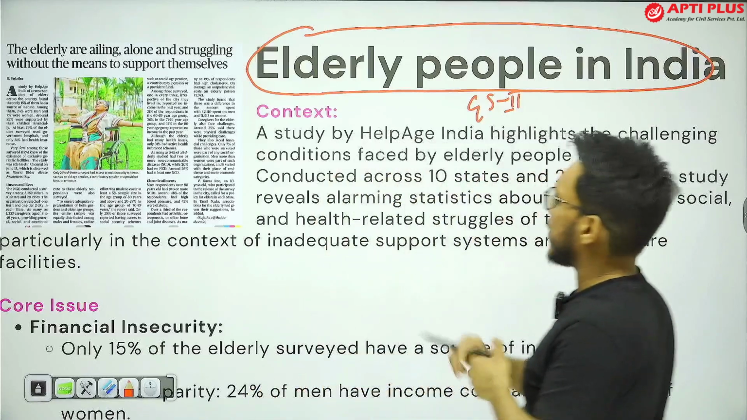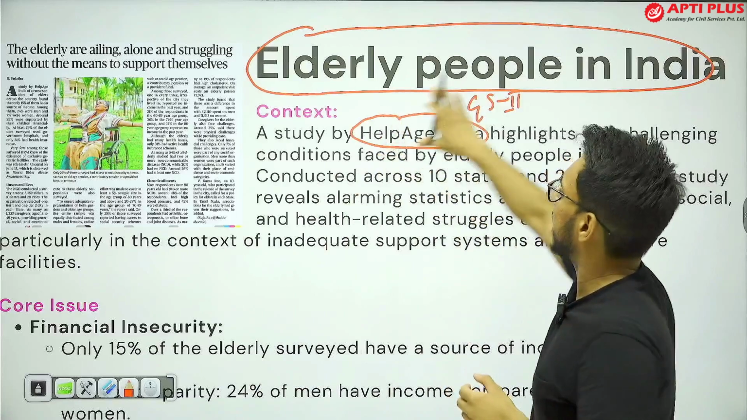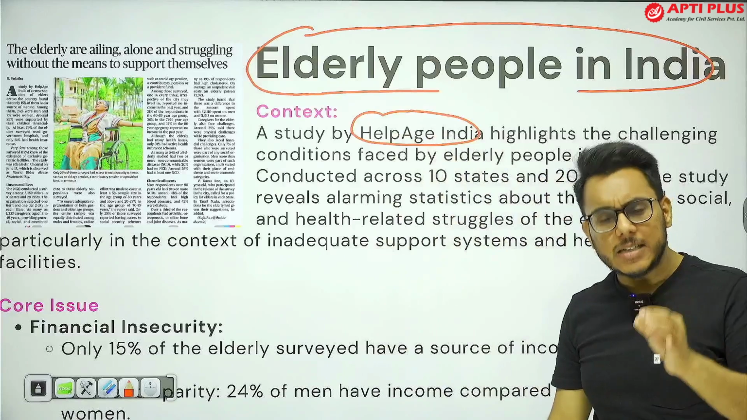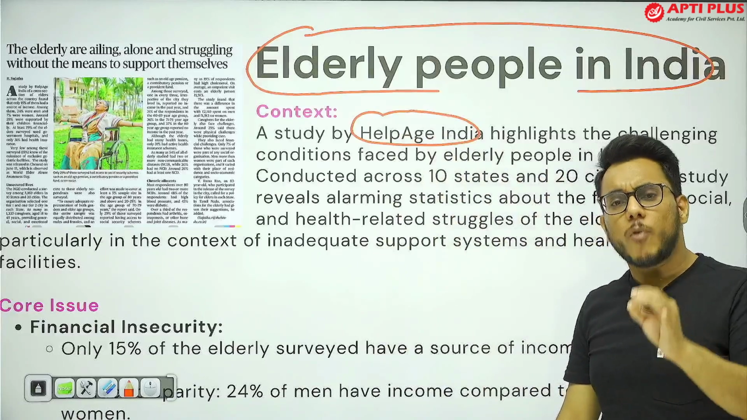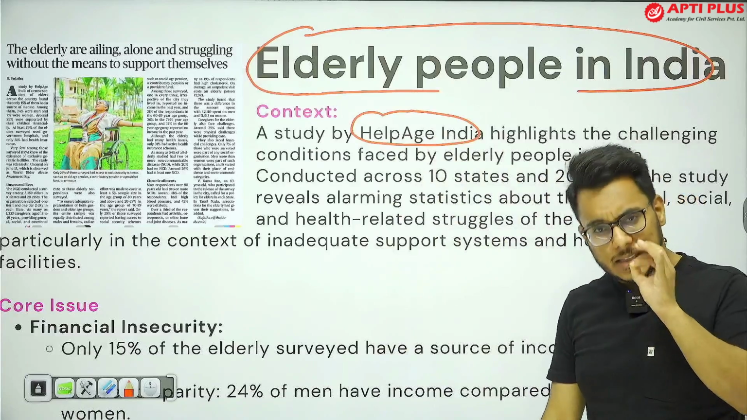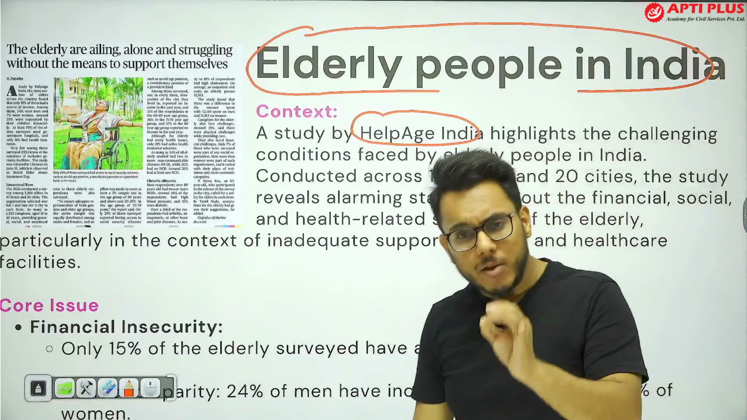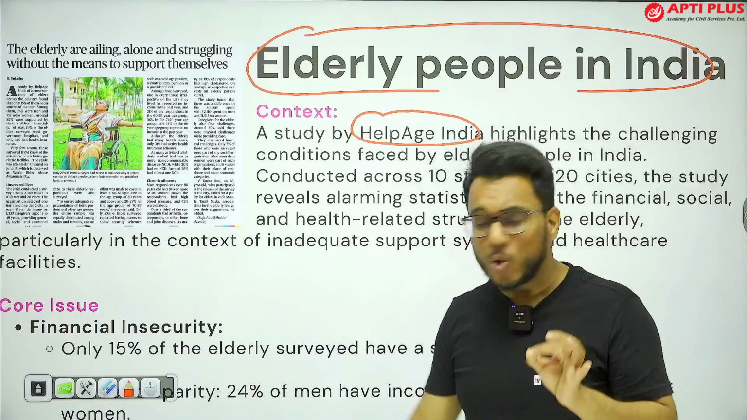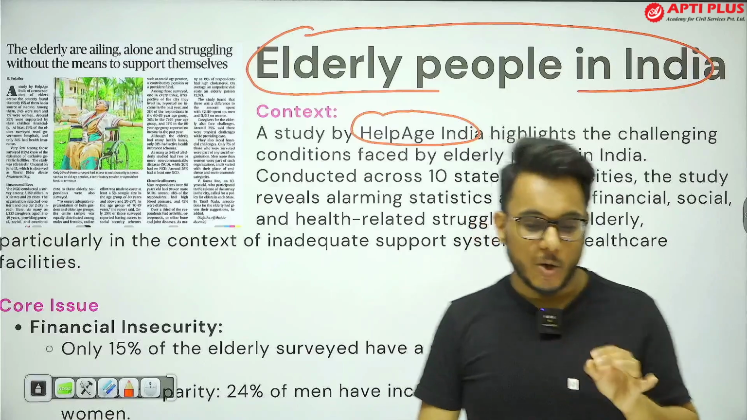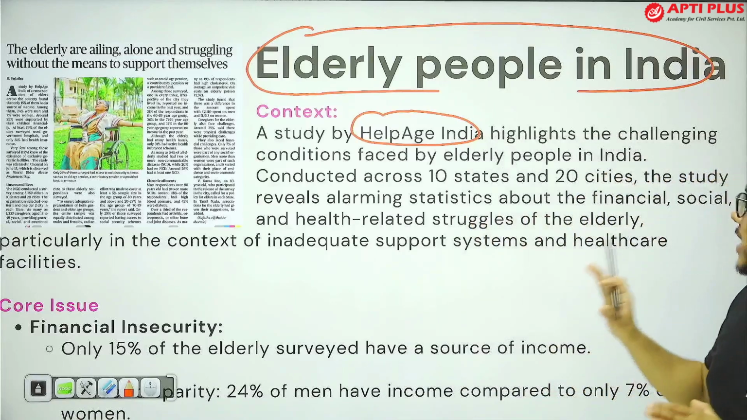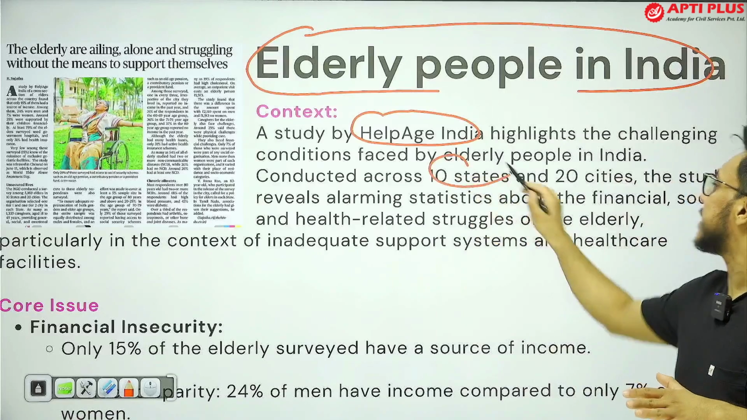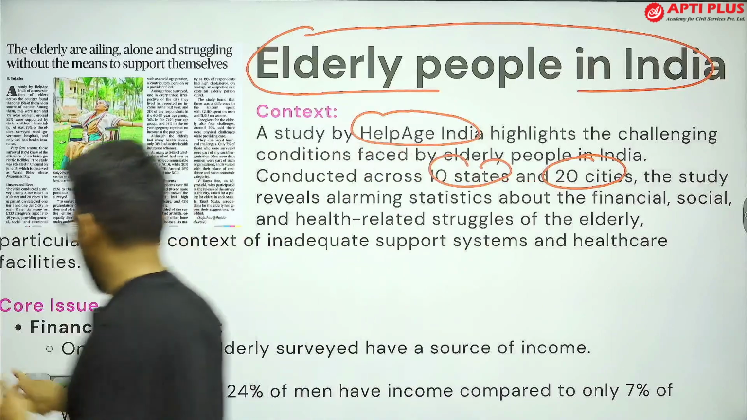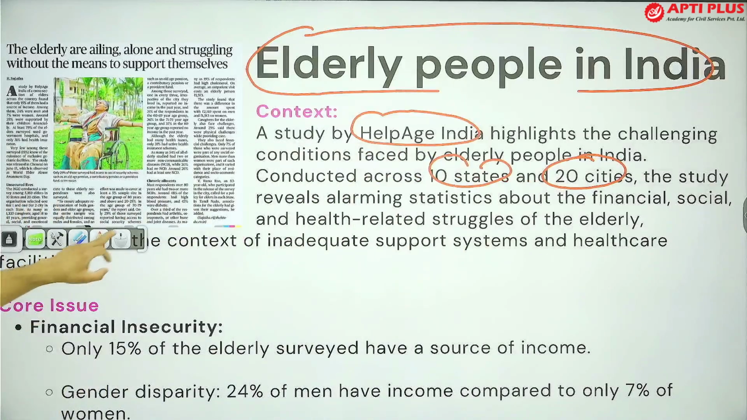Recently, HelpAge India, a non-governmental organization, carried out a detailed survey on the condition of old age people in India. It has given detailed data with respect to their economic, social and physical vulnerability, so ensure that you note down this data in your notes. The HelpAge India survey was conducted across 10 states and 20 cities. What are the data points of this survey?